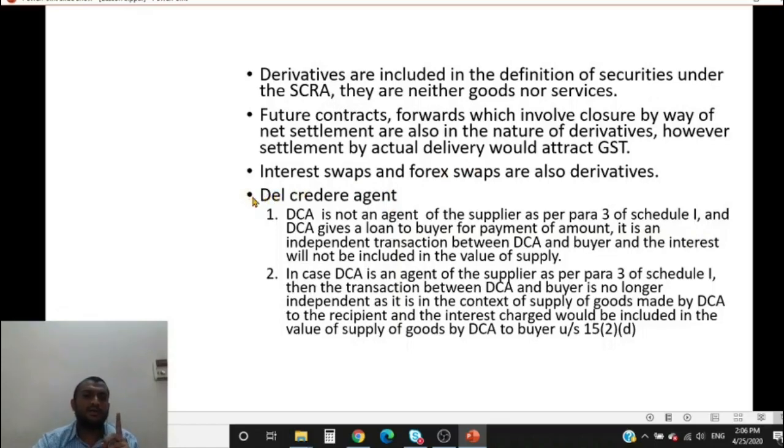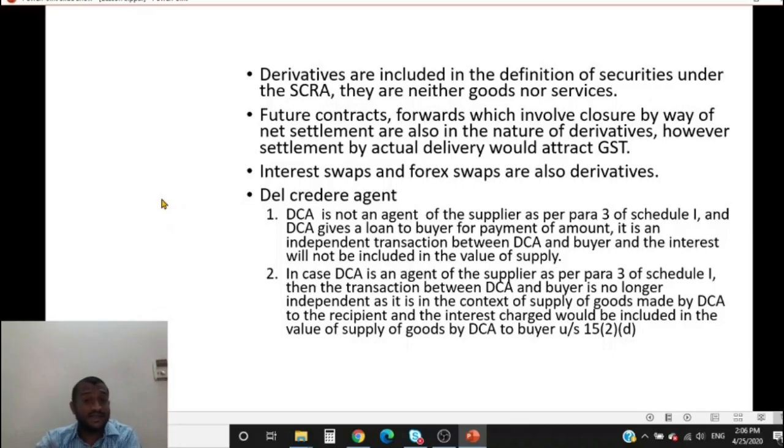First question you ask, is it being governed by Schedule 1 principal agent relationship? Paragraph 3 of Schedule 1, is it being covered in that relationship? So what does paragraph 3 say? If the invoice can be issued by the del credere agent himself in his own name, then it is covered by paragraph 3.